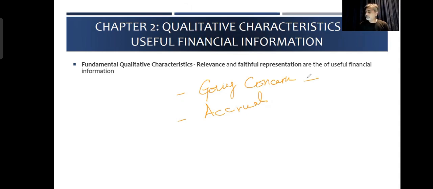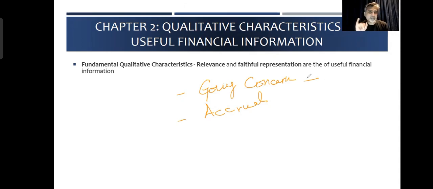Now, going concern means that going concern is actually a status. It is a business. We say that this business is a going concern, or this business has lost its status of going concern. Being going concern means that this business is healthy, this business is safe, and this business does not face any risk of bankruptcy or closing down in the near future. So the financial statements which we are preparing, we always prepare them for the businesses which are going concern. We call it underlying assumption.